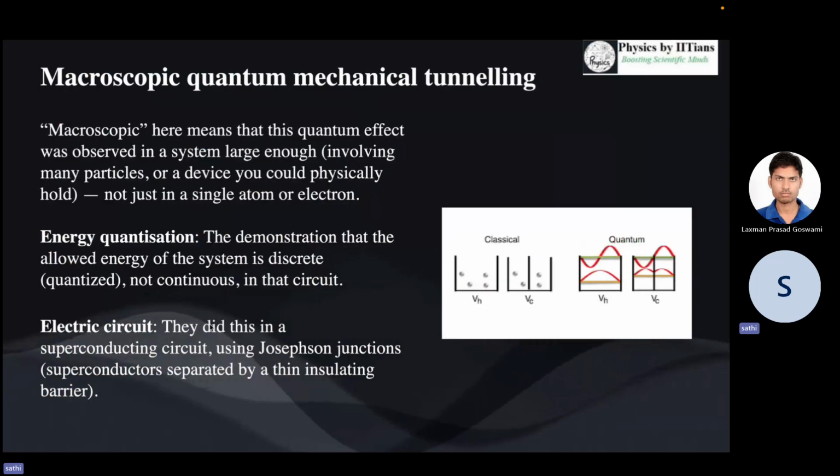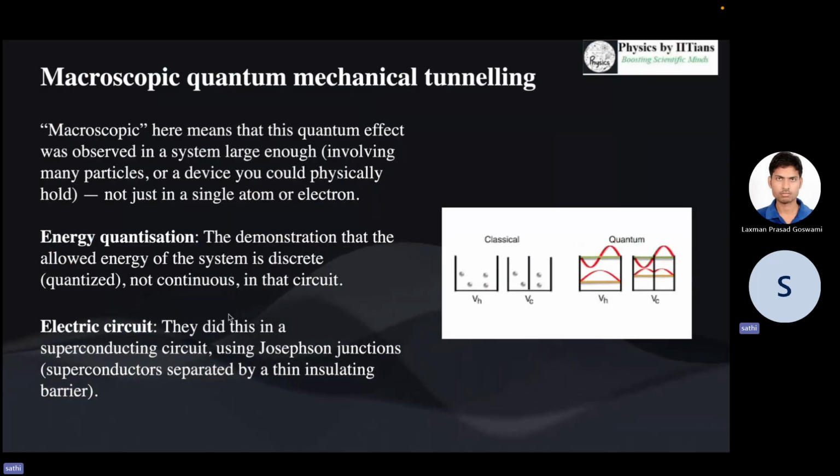And what is the electric circuit? In a superconducting circuit, if we use a Josephson junction, which I will explain in some slides, the electric circuit could show energy quantization, which is a quantum mechanical phenomenon.